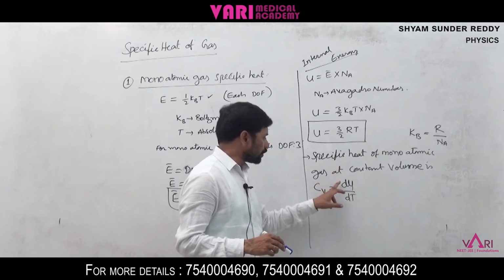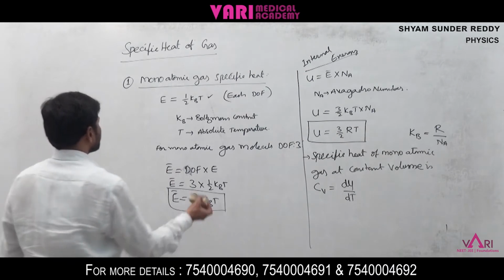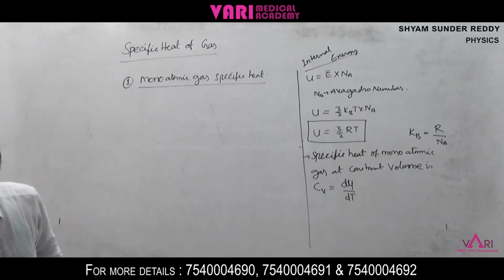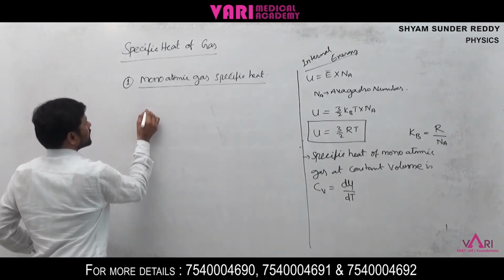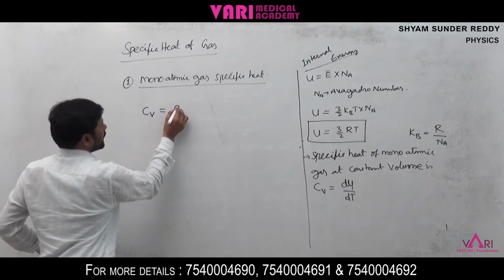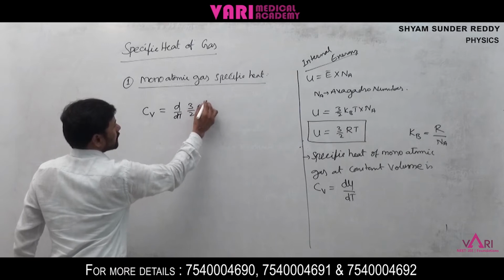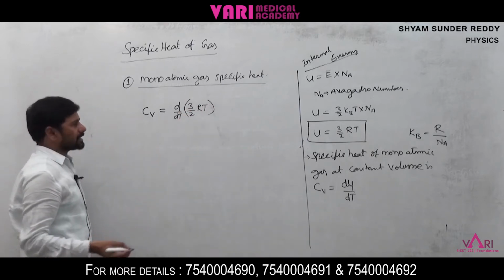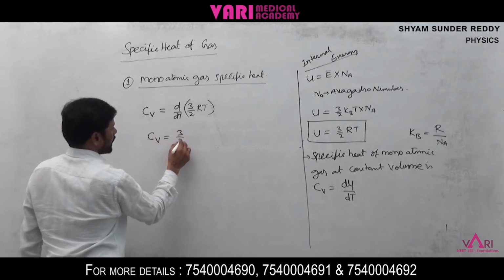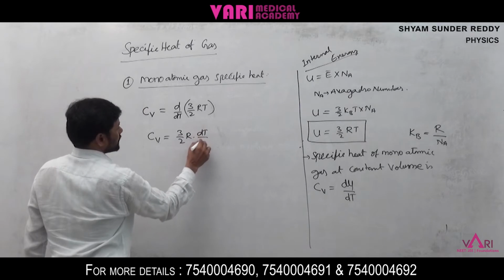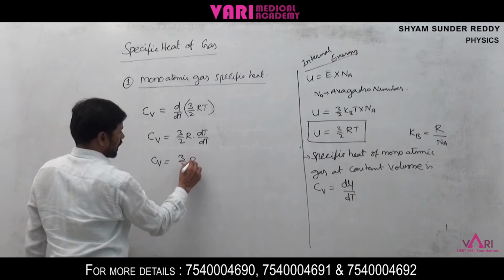CV is equal to d by dT of 3 by 2 RT. 3 by 2 R is the constant, so CV is equal to 3 by 2 R into dT by dT. So we can write CV as 3 by 2 R.